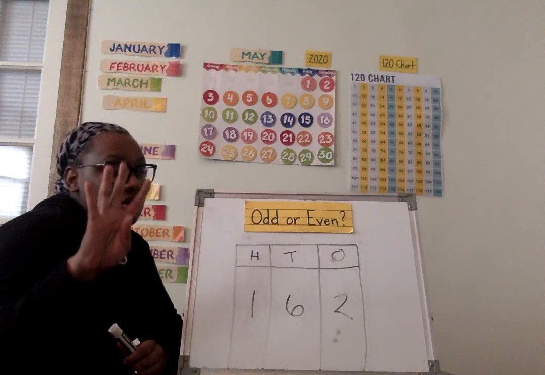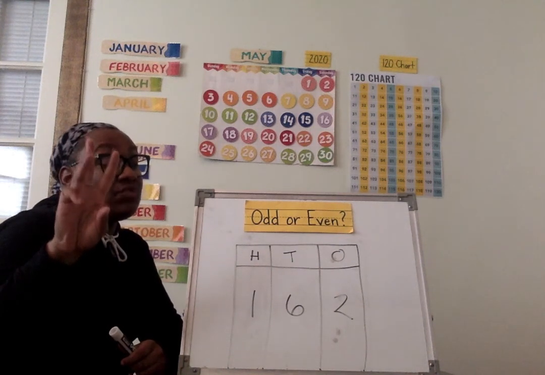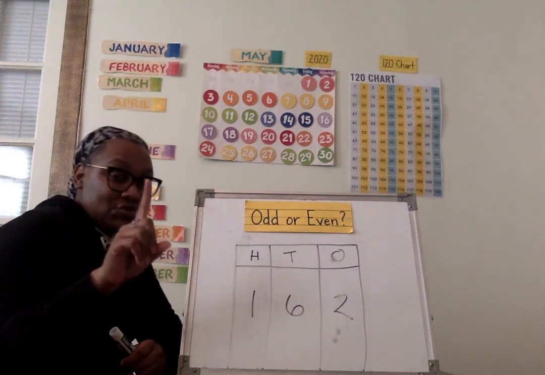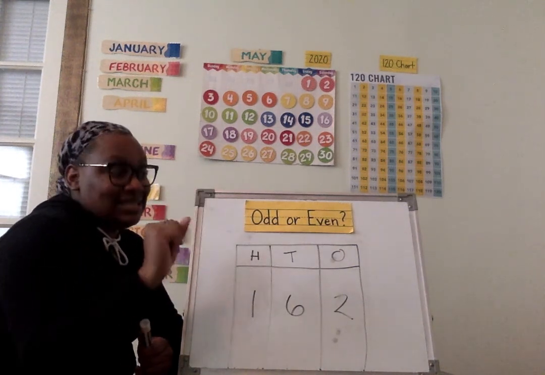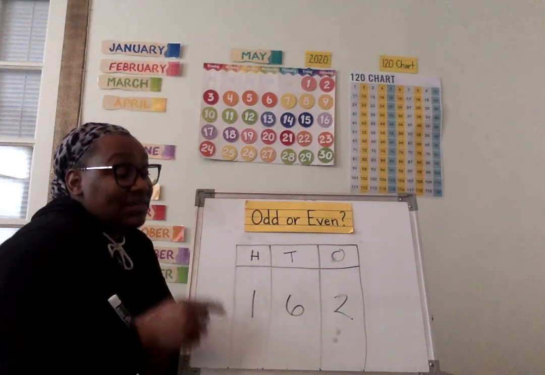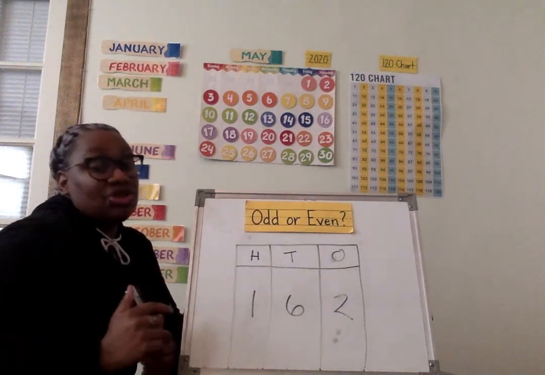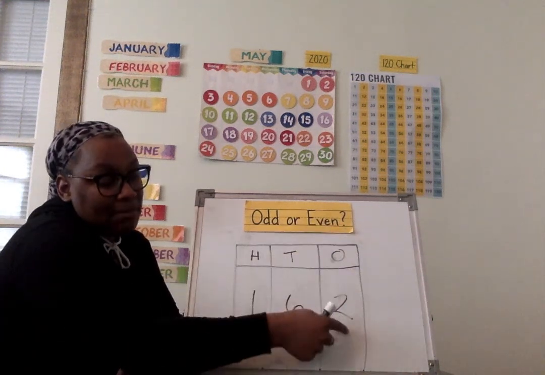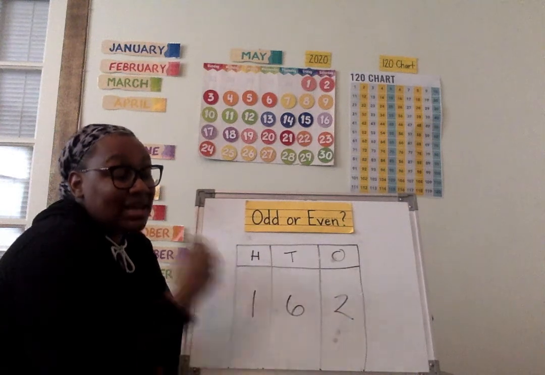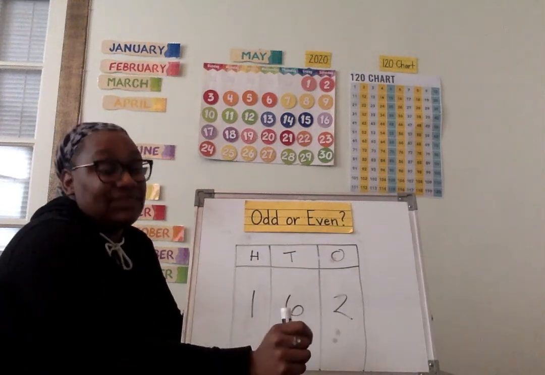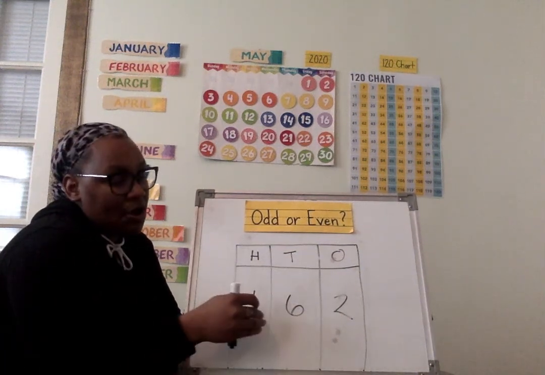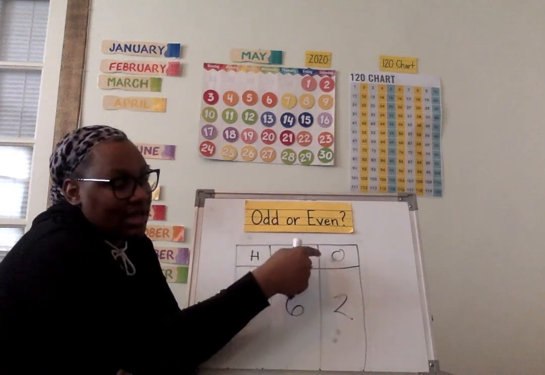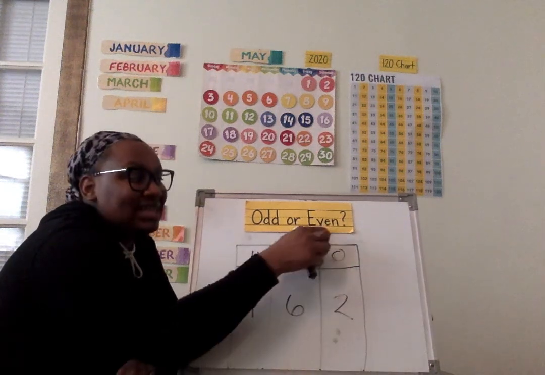And 4, 3, some friends have 2 thumbs up because they really know the answer. And 2, 1, winner for a few more thumbs. And 0. Great. If you said the number 162 is even, you are correct. I know the number 162 is even because there's a 2 in the ones place, and I know that 2 is even. One more time. I know that the number 162 is even because there's a 2 in the ones place, and 2 is even.